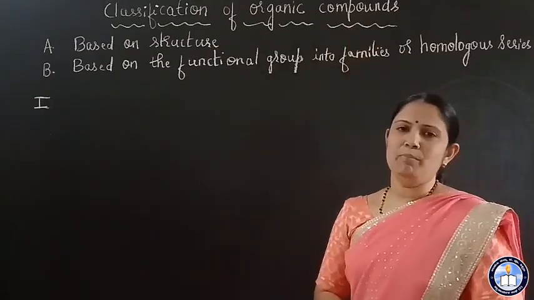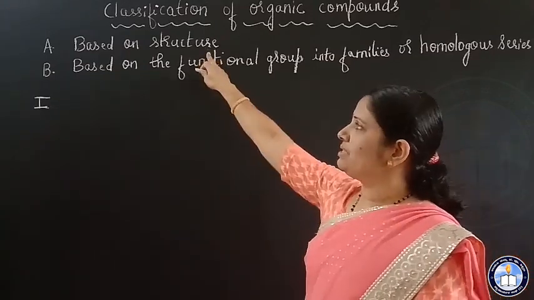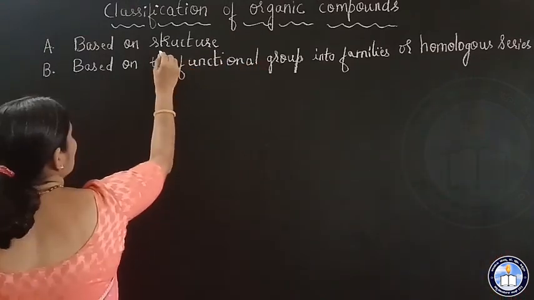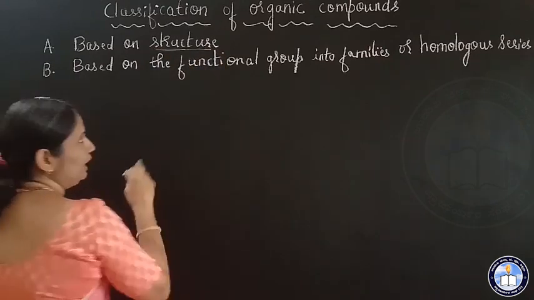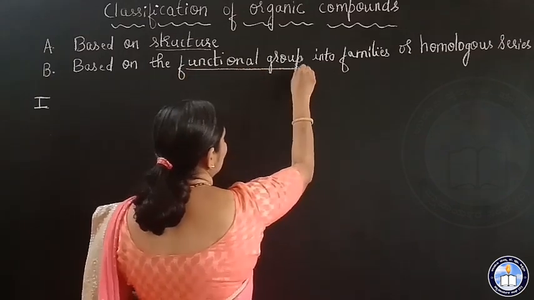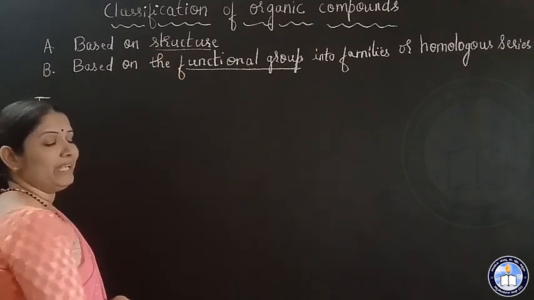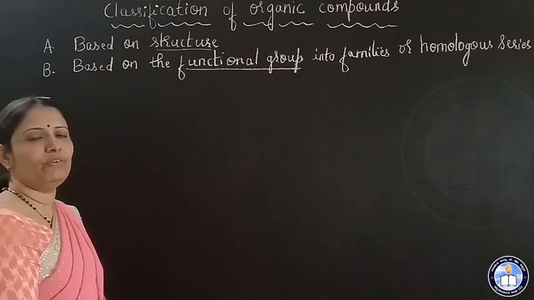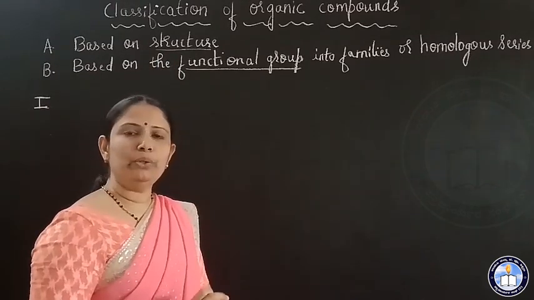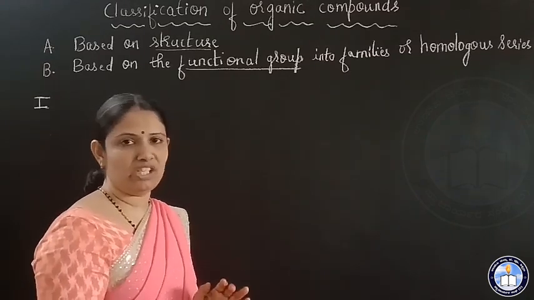So these organic compounds are broadly classified in two ways, based on the structure and based on the functional group. So first we shall discuss classification based on the structure. What I am going to do is, I will write down some of the structures. You just make the comparison between those structures that I have written.